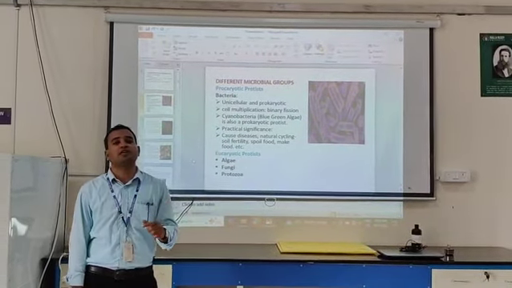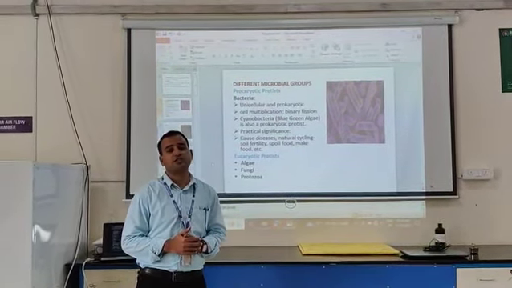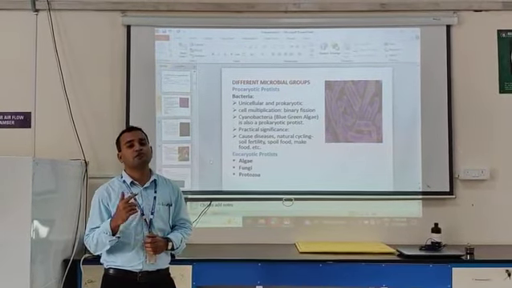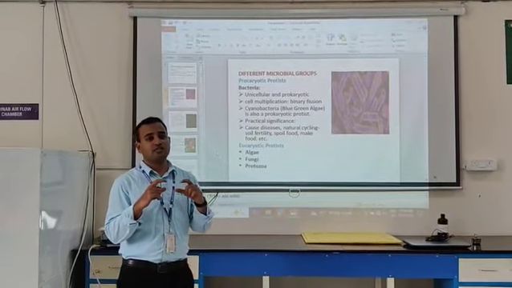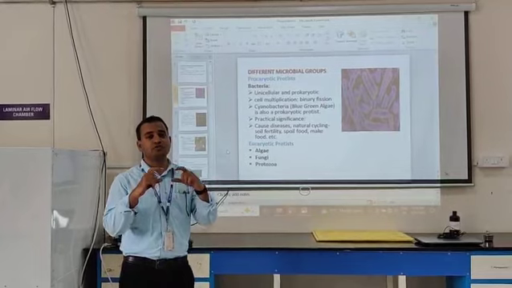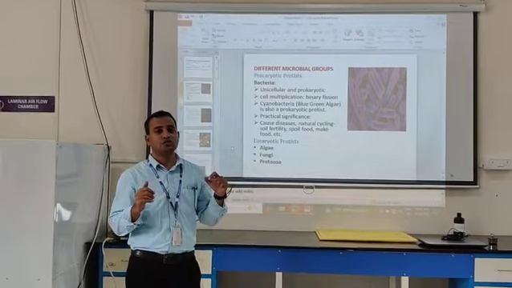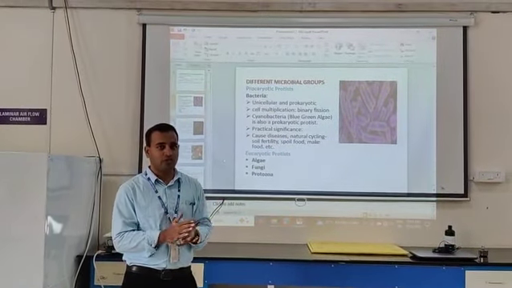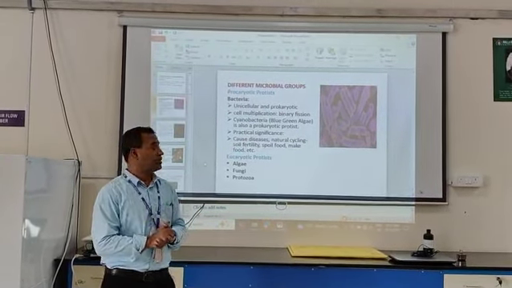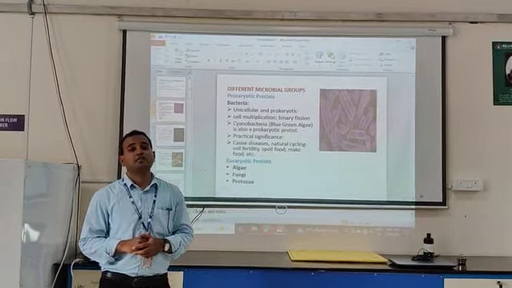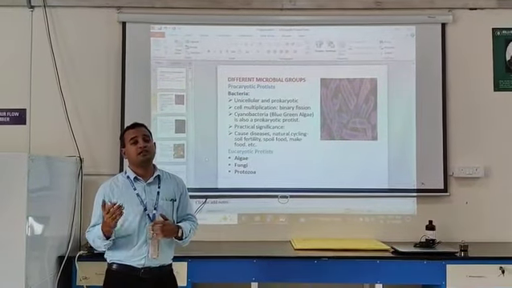Bacteria is a unicellular prokaryote which has an incipient or false nucleus, also called a nucleoid, which is devoid of a nuclear membrane. Bacteria reproduce as unicellular organisms by binary fission, which means a single cell divides exactly into two halves, each becoming a new individual. Another bacterium is cyanobacteria, also called blue-green algae, which fixes nitrogen, for example in Azolla.